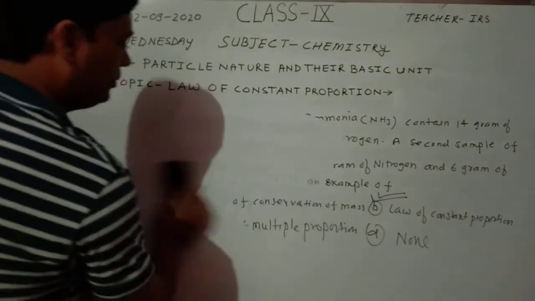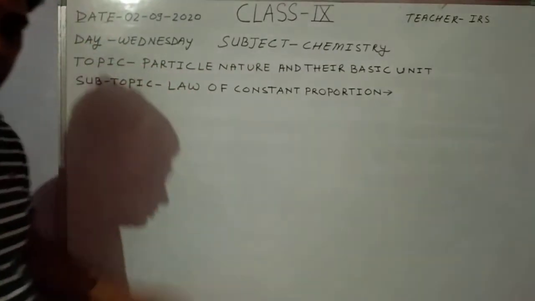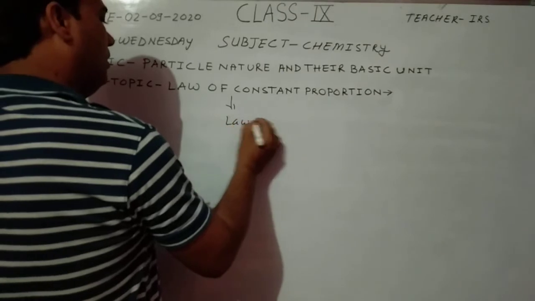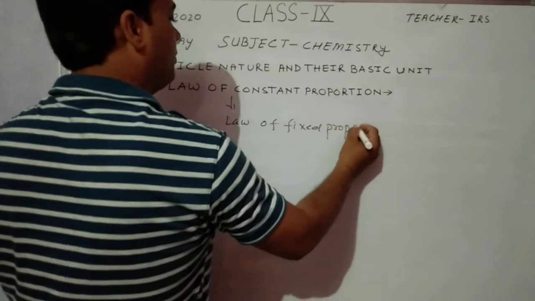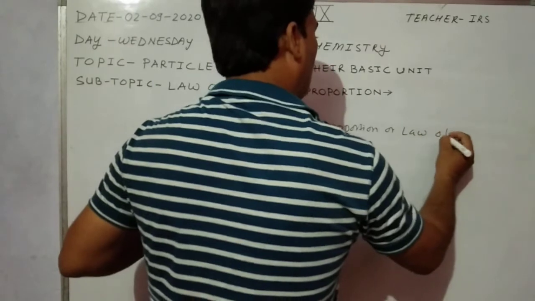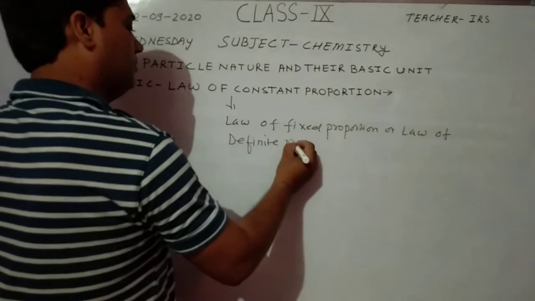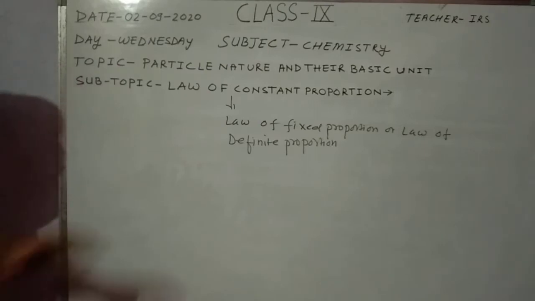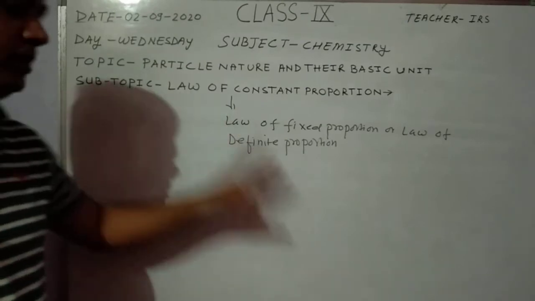The law of constant proportion is also known as the law of fixed proportion or law of definite proportion.